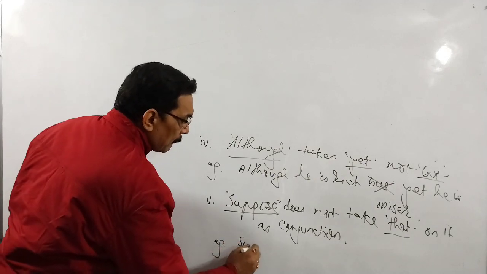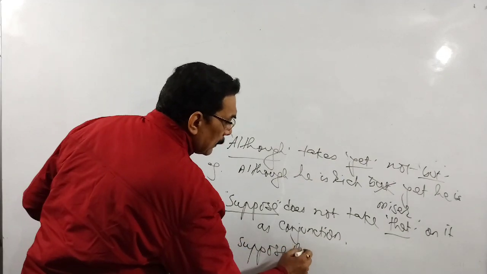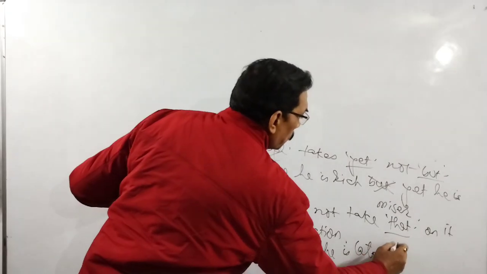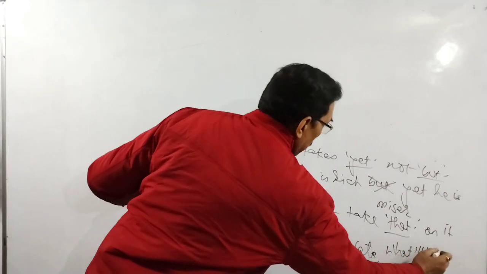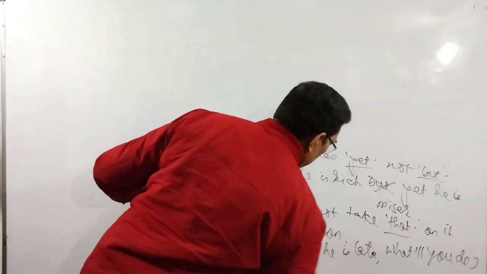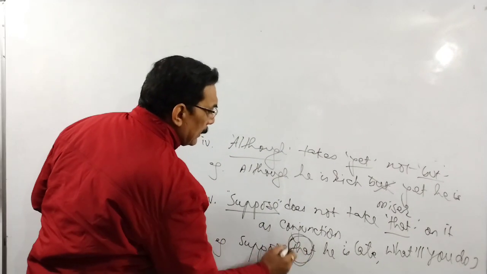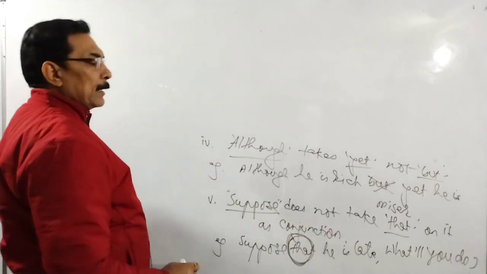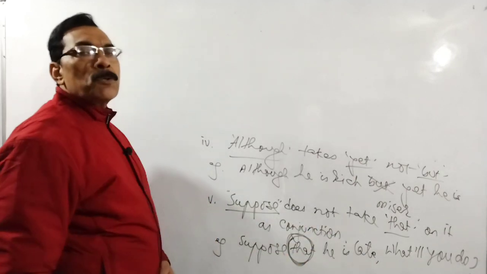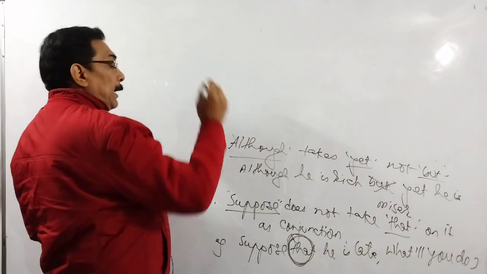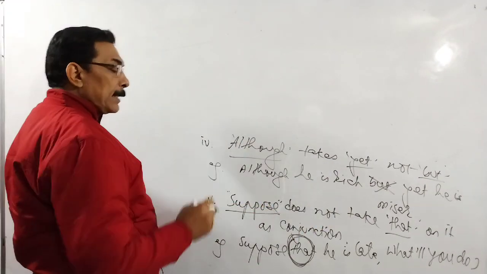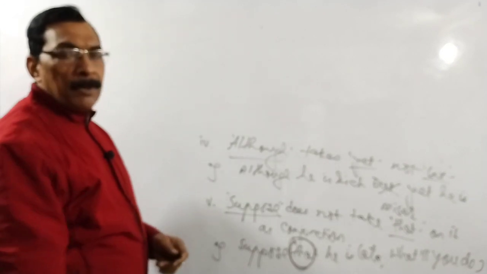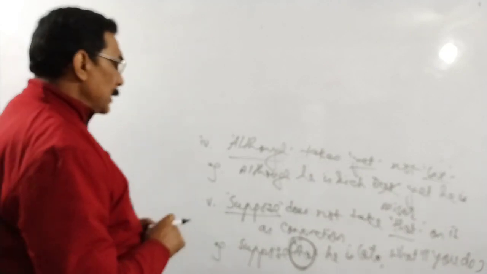Example: suppose that he is late. What will you do? This sentence is wrong. That is unnecessary. It is redundant. Suppose he is late. What will you do? Suppose and that are not used together. And I have made you write as conjunction. Mind it, that is also a demonstrative pronoun. Two demonstrative pronouns, this or that, this for the nearer, that for the farther, we use it.